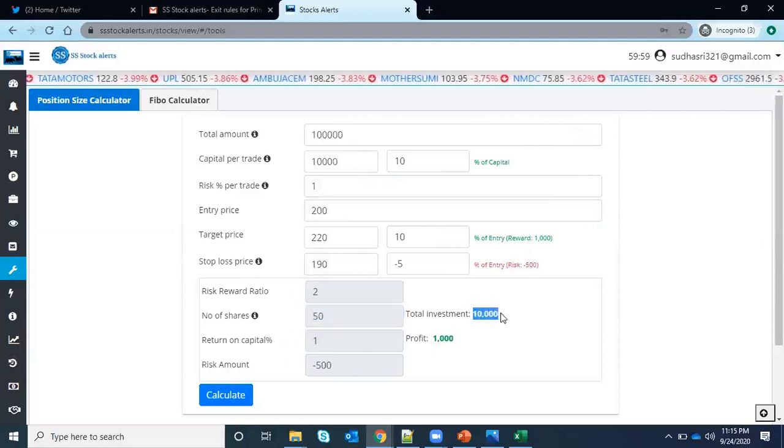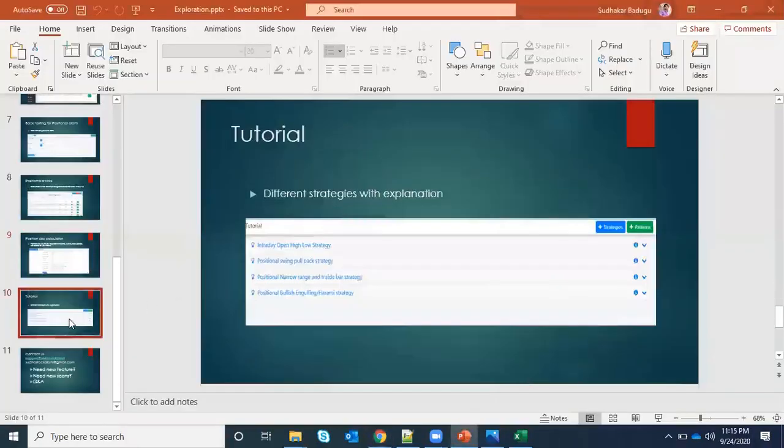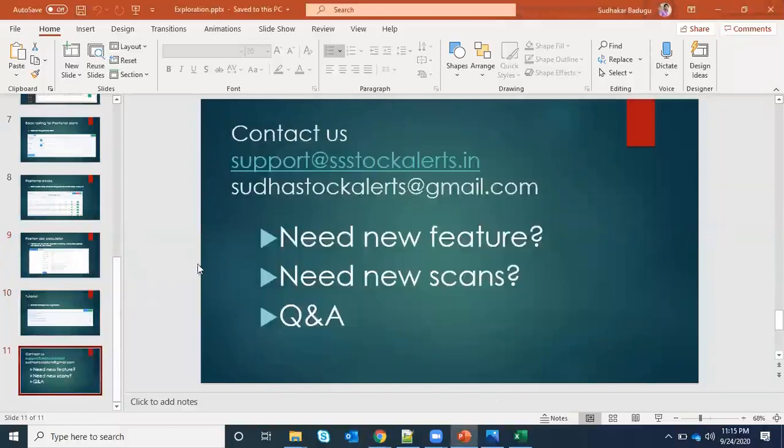So this is my investment amount. And if you want to increase your percentage, you can increase this one and you will get the position size. So this is a ready-made calculator which is helpful if you are truly following position sizing. And the tutorial I have already told you, so that's all. Nothing more than that.